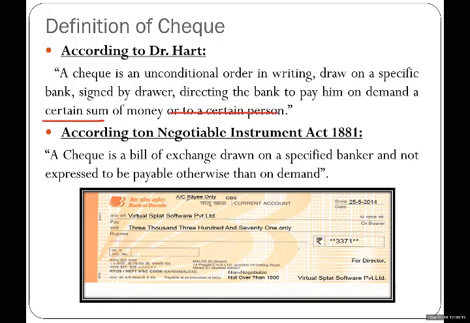And who is the certain person whose name is written over here on the pay line? This is the certain person. So now look, a check. Again, a check is a bill of exchange. I will explain this later in the classes when we study a bill of exchange. Just remember, a check is also a kind of bill of exchange, drawn on always a bank and not expressed to be payable otherwise than on demand.